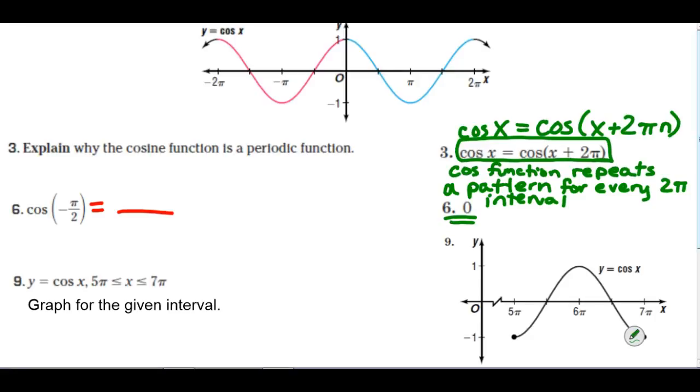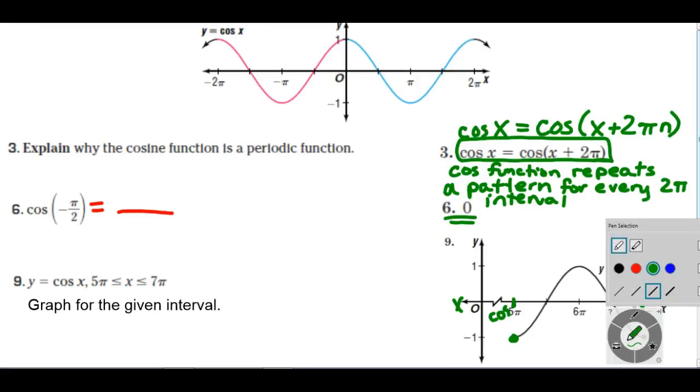And then number 9, you want to come over and block off your x-axis so that you start at -5 pi, or your graph does, up to -7 pi. Then you can find the value of cosine of 5 pi, and that's going to be -1, so you know you're here. The cosine of 7 pi is also odd, so it's going to be at -1 also.